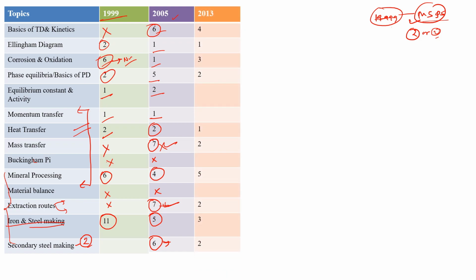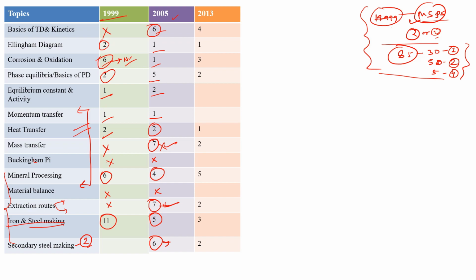Okay, so in this 2005 paper they asked 85 questions. That 85 questions were 30 questions for 1 mark, 50 questions for 2 marks, and 5 questions of 4 marks type. Okay, so that was the marks analysis for this year 2005.